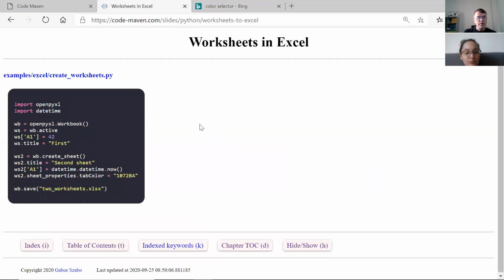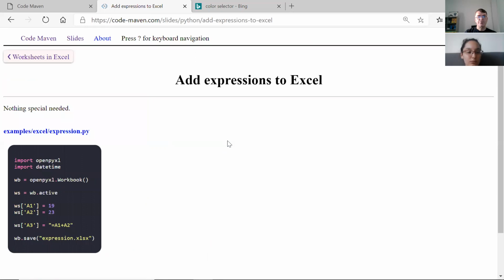Any questions here? No, I think that was everything we worked on. Okay. What else do we have? So now these are just values that we add. We also would like to add expressions, just like you asked about the date. So here we have a workbook. We put in two values, just two numbers, and then in the third field, in A3, we put an expression. Then we save it.